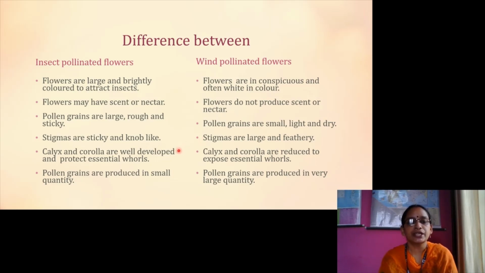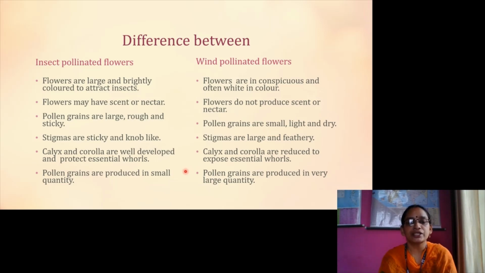In the case of insect pollinated flowers, calyx and corolla are well developed and protect the essential whorls. In the case of wind-pollinated flowers, calyx and corolla are reduced to expose the essential whorls. What are essential whorls? Gynoecium and androecium are called essential whorls.